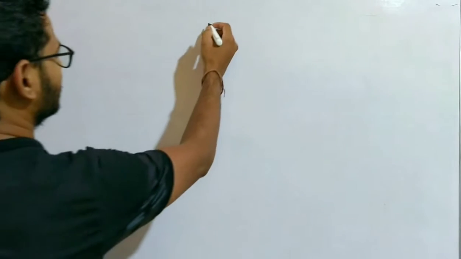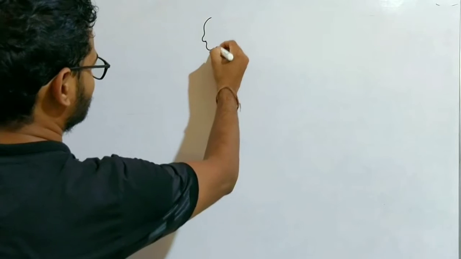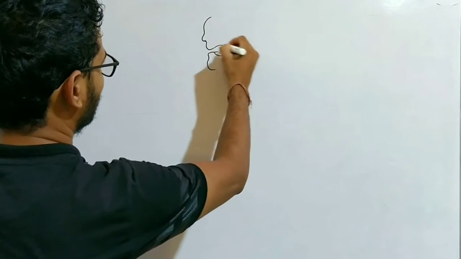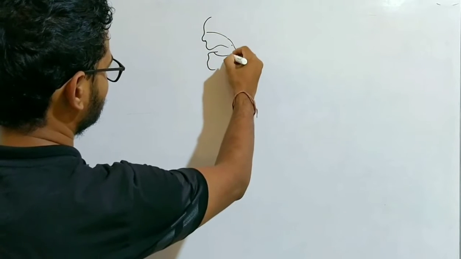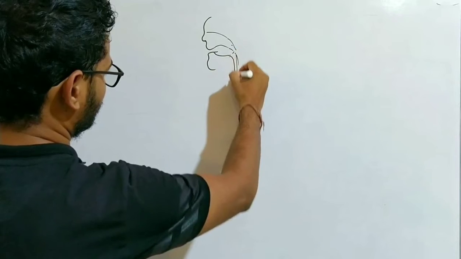We will learn the different parts of the digestive system of human and the alimentary canal. So first, let's draw the diagram of the alimentary canal of human so that we can easily label the different parts and learn how they work. Look, here I am drawing a diagram of the digestive system of human. This is the buccal cavity, this is the nasal cavity, and it will continue downward.